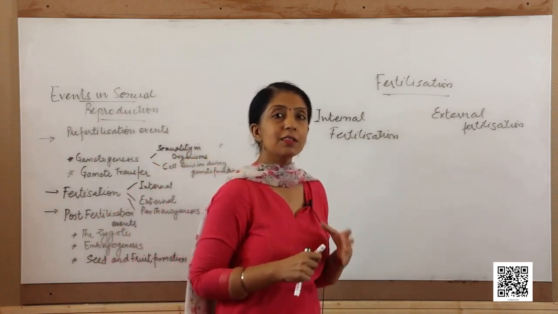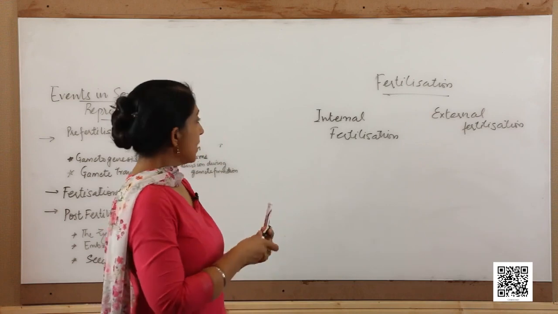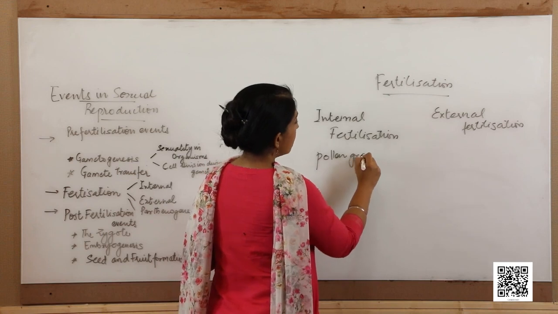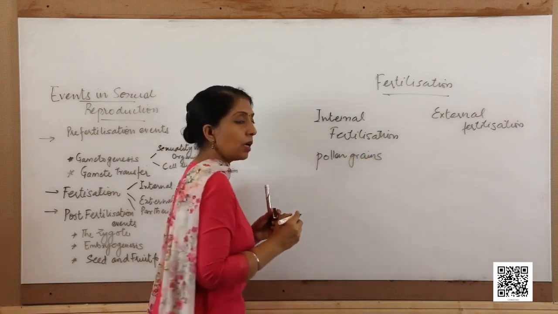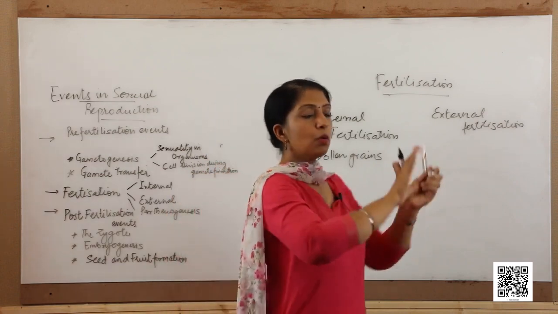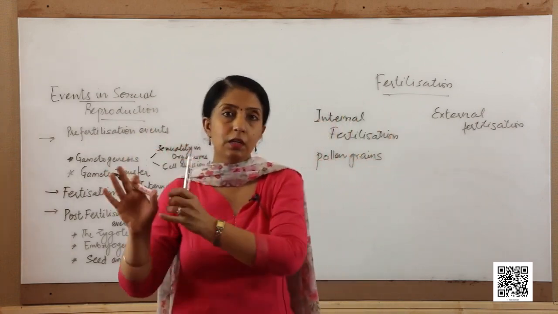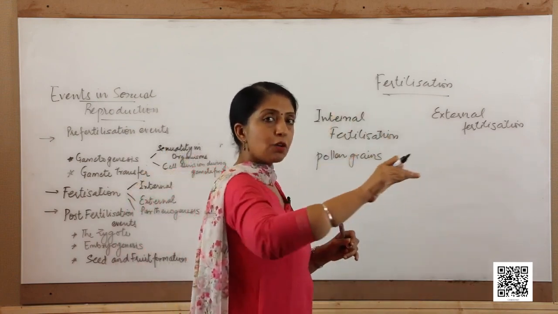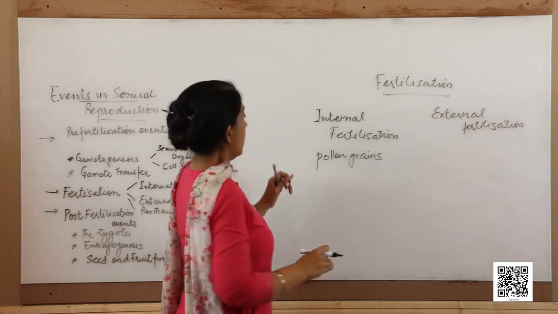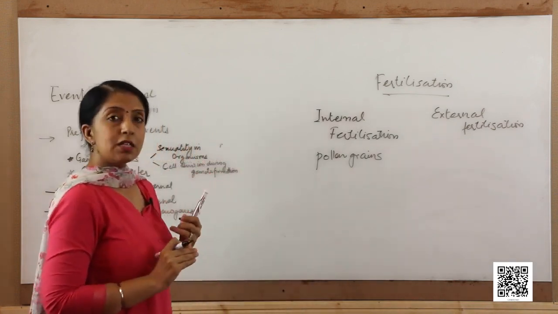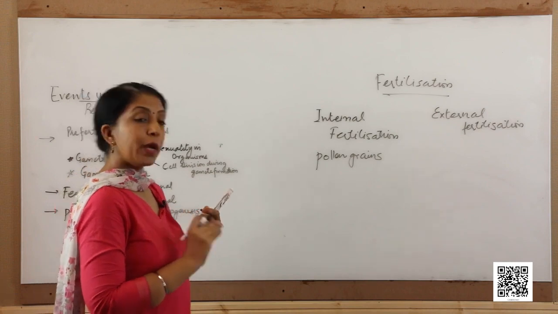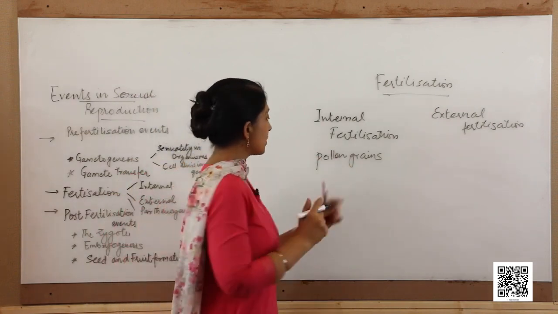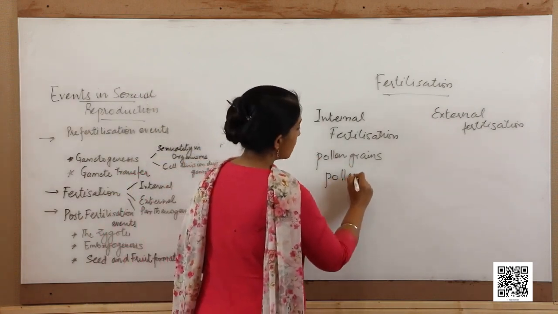For example, if we take the example of plants, in them the male gamete is lodged in the pollen grains, and the pollen grains are produced in some plants and then they have to be transferred. So, pollen grains containing the male gametes have to be transferred to the female parts of another plant. In that case, agents such as water or wind or sometimes birds and certain animals help in this process, and this process is known as pollination.